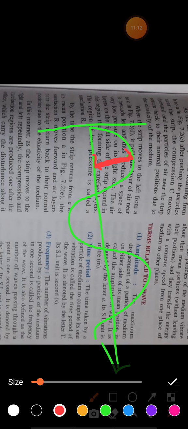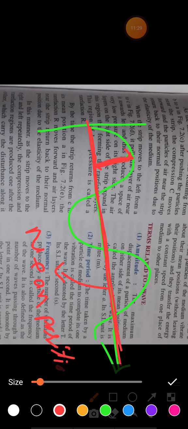The mean position is this horizontal line, which lies in the middle of this wave. From this mean position, the maximum distance is your amplitude.